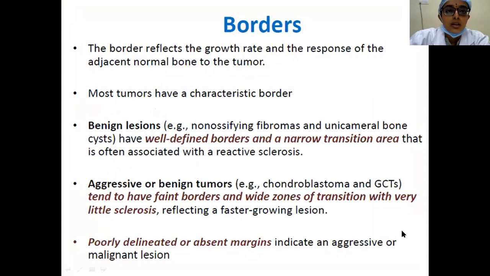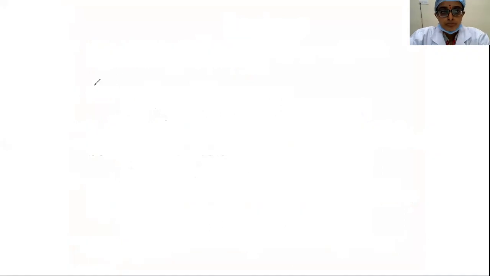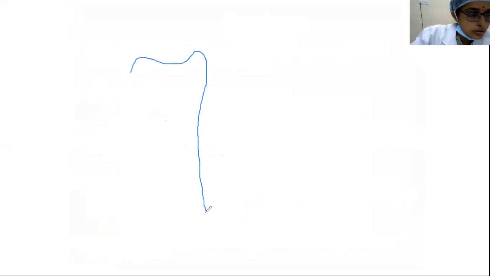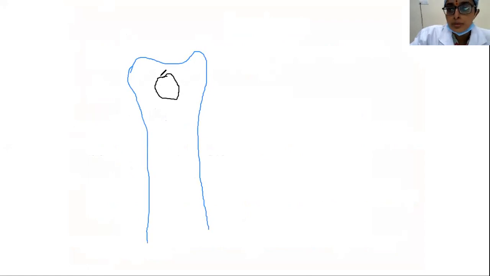So coming to the borders. Suppose you have a bone here. This is the bone tumor.